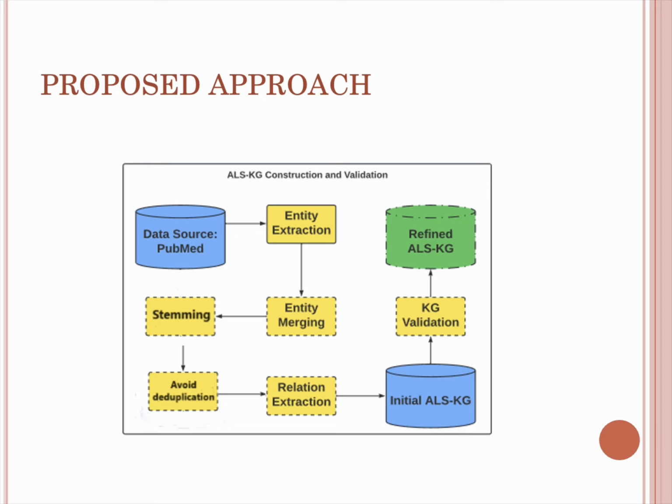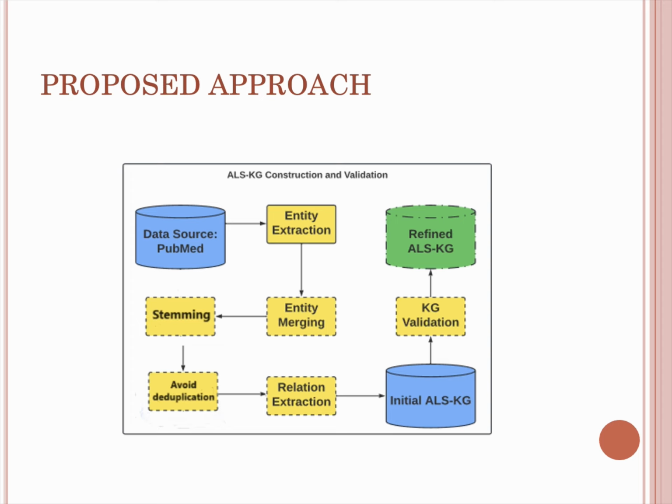They have the same meaning but different forms. If we drop the ing from running, they are the same. This process is called stemming. We use stemming to avoid duplication. Once the stemming was done, we extracted the relationships between entities, and that gave us the knowledge graph.